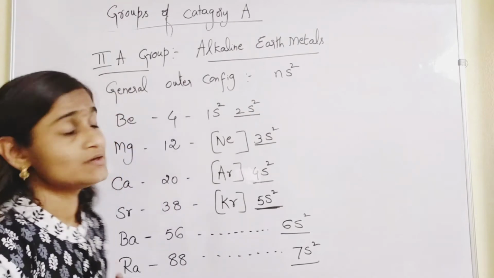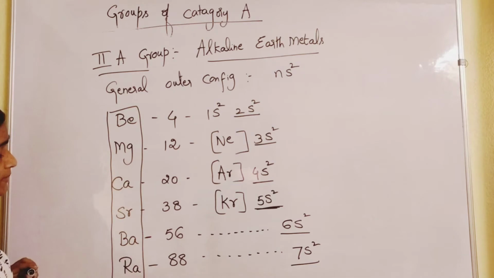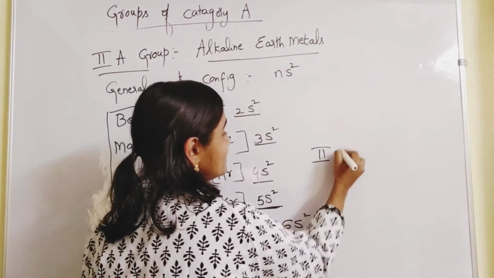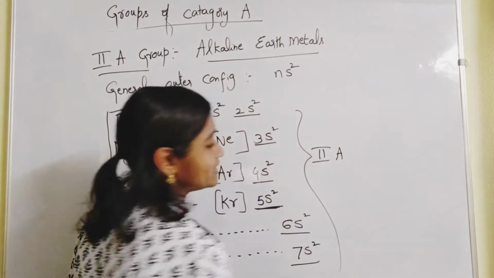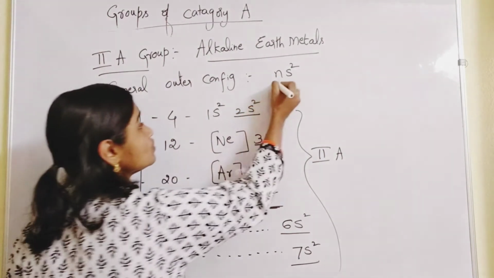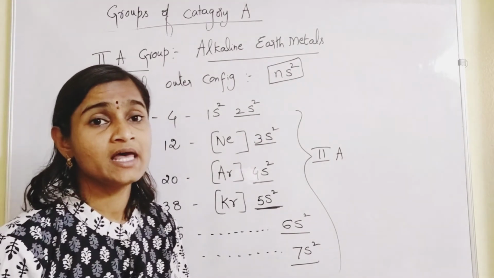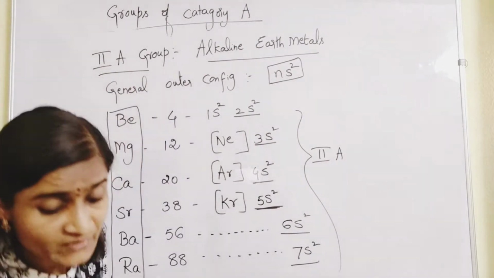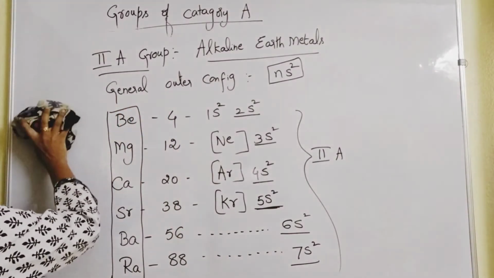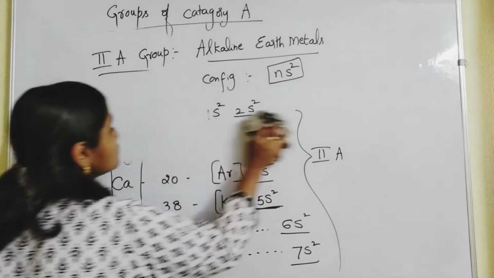Second A group elements. Okay, beryllium, magnesium, calcium, strontium, barium, radium. These all are called as what? Second A group elements. For them general configuration is found to be what? Ns2. General outer configuration is Ns2, right? So in this way the whole long form of periodic table up to 8A group elements has been categorized. So quickly let us learn the remaining groups also.